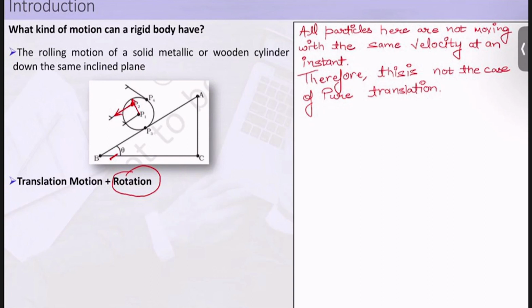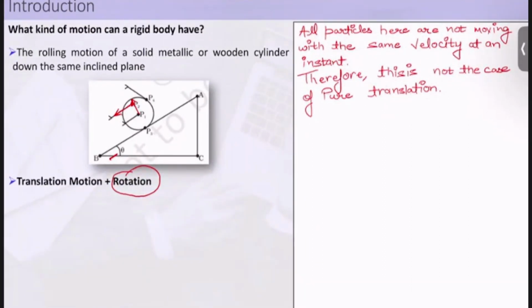We will understand about rotation. This complete chapter is rotation only. So don't be hesitant. Let us understand more about this. Okay. So in order to understand what this rotation is, first of all, let us take a rigid body and then constrain it so that it cannot have a translation motion.